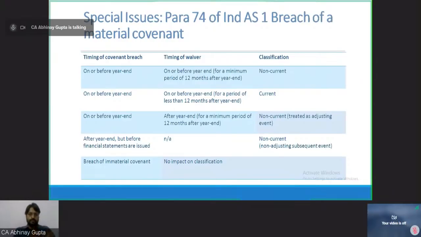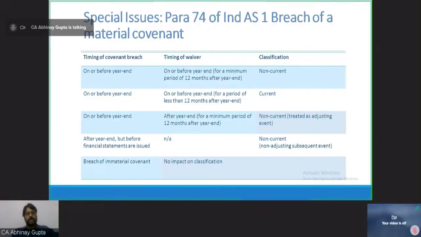Suppose I made a breach on 31st March, I immediately went to HDFC Bank and asked for a waiver. They allowed me a waiver in writing. They gave me an NOC that they will not demand the loan on 31st March itself. Then the liability will be classified or presented as non-current only, because I made a breach and got a waiver before 31st March itself, and hence there is nothing to do.